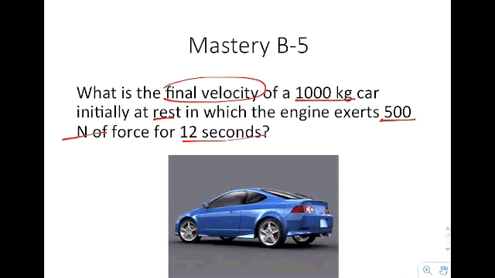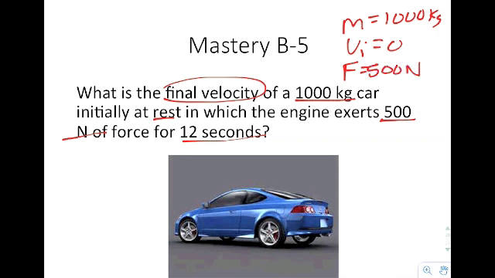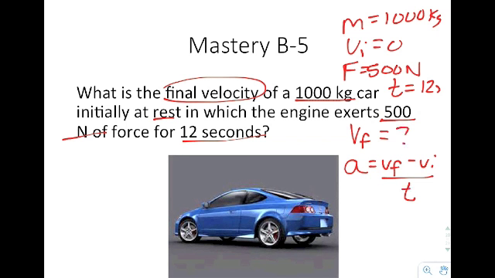Okay, so you have a mass of 1,000 kilograms. You have an initial velocity of 0. You have a force of 500 newtons. And you have a time of 12 seconds. So eventually what you want to solve for is the final velocity. But in order to do so, we're going to have to use the equation A equals VF minus VI over T. That's our equation that we can use to solve for the final velocity. The problem is I do have the time, I do have the initial velocity, but I'm missing this acceleration term right here.